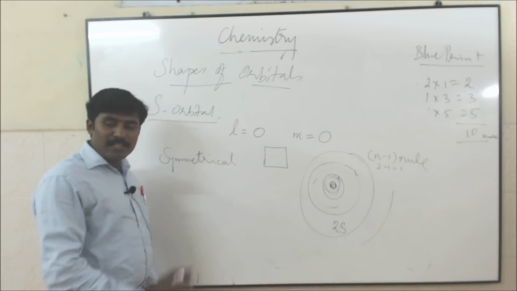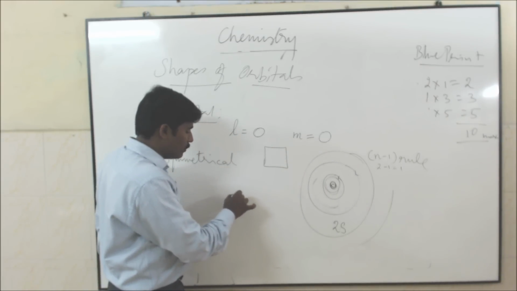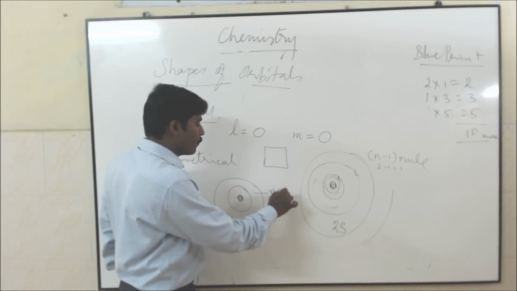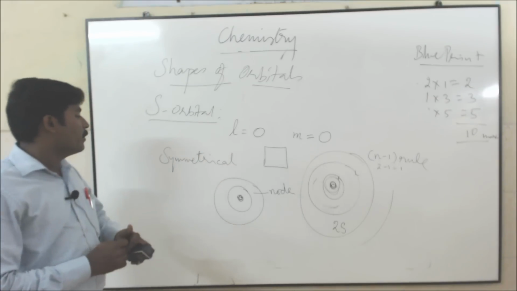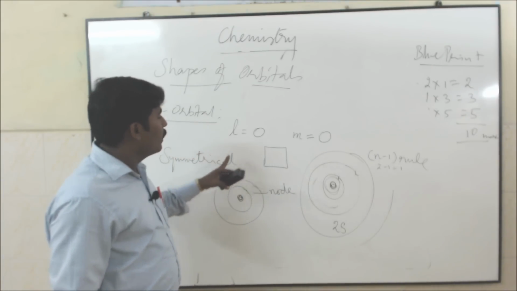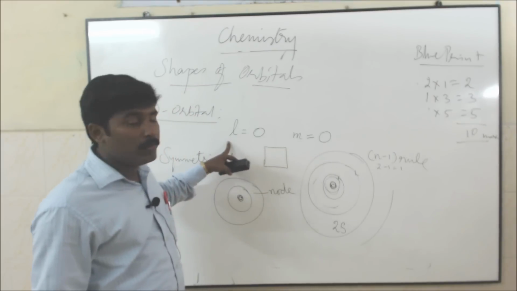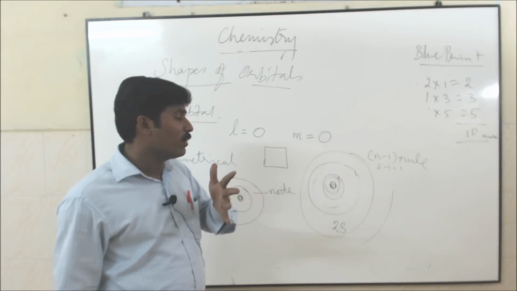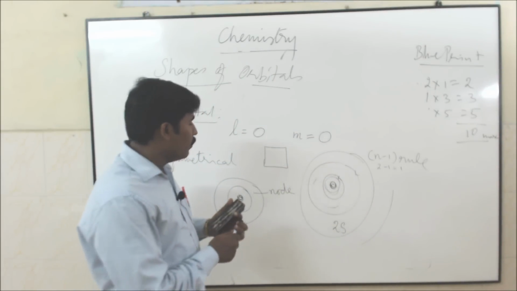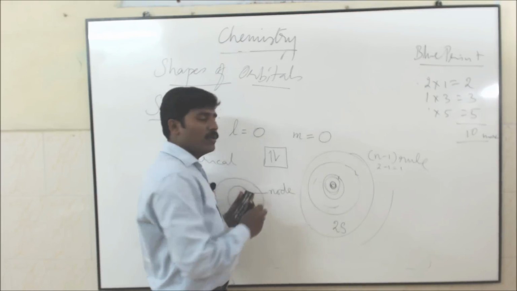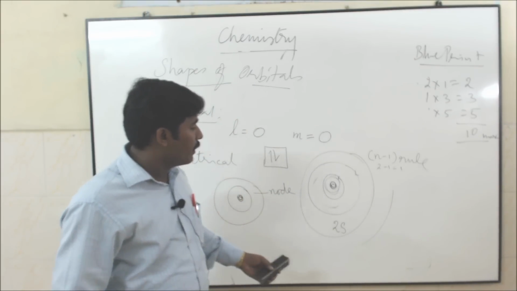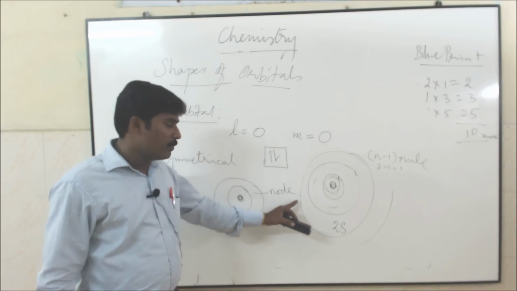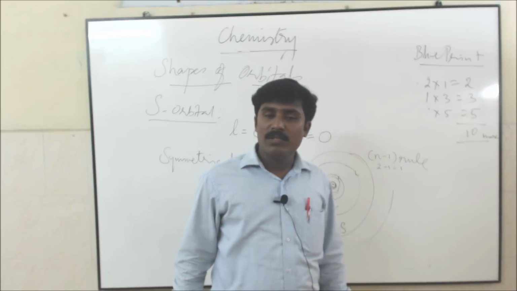So the shape is symmetrically spherical. This is the nucleus, the first shell, second shell, likewise symmetrical, and in between is a node. So s orbitals are symmetrically spherical in shape. L is equal to 0, L meaning azimuthal quantum number 0, and the M value, the magnetic quantum number, is also 0, so there are no orientations. There is only one orbital, and in that orbital you can find a maximum of 2 electrons, one upward and another downward. To find nodes, 2s has one node, 3s has 2 nodes, 4s has 3, likewise. The common formula is the n minus 1 rule.